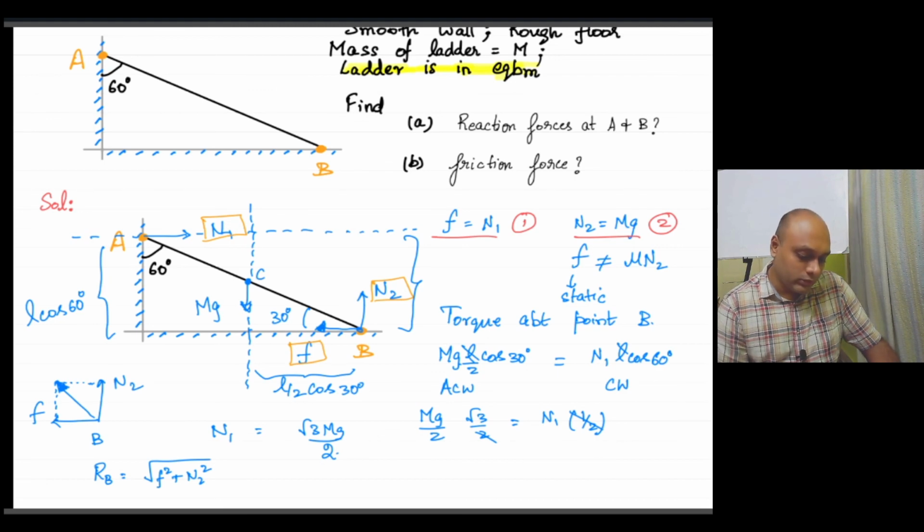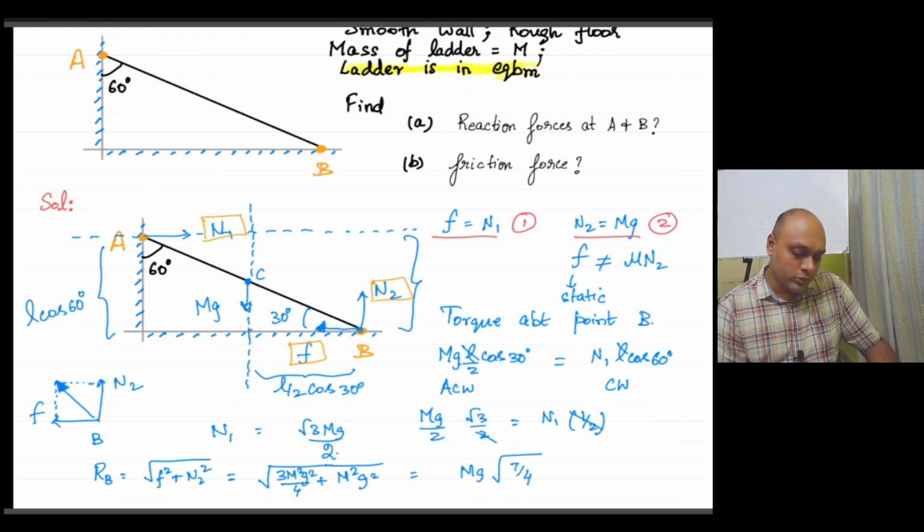N2 is going to be mg and F is going to be the same as N1. So N1 square will become 3 m square g square by 4, plus N2 square will become m square g square. So this will be mg times root of 7 by 4. That will be the reaction force at point B.